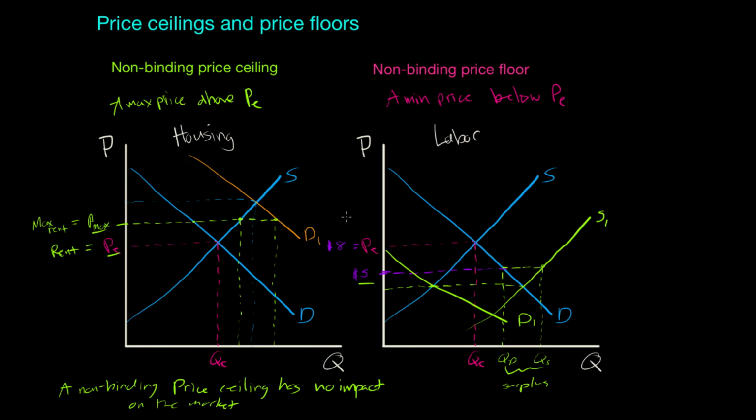Non-binding price floors, for example, a minimum wage set $3 below the prevailing equilibrium wage in the market, are going to have no effect. However, they might be used as a precaution to make sure that the wage rate never falls below a certain level. Of course, if the supply of labor were to increase, then this wage rate of $5, this minimum wage would become binding. Likewise, if the equilibrium rent were to rise above the maximum rent, then this maximum rent would become binding.